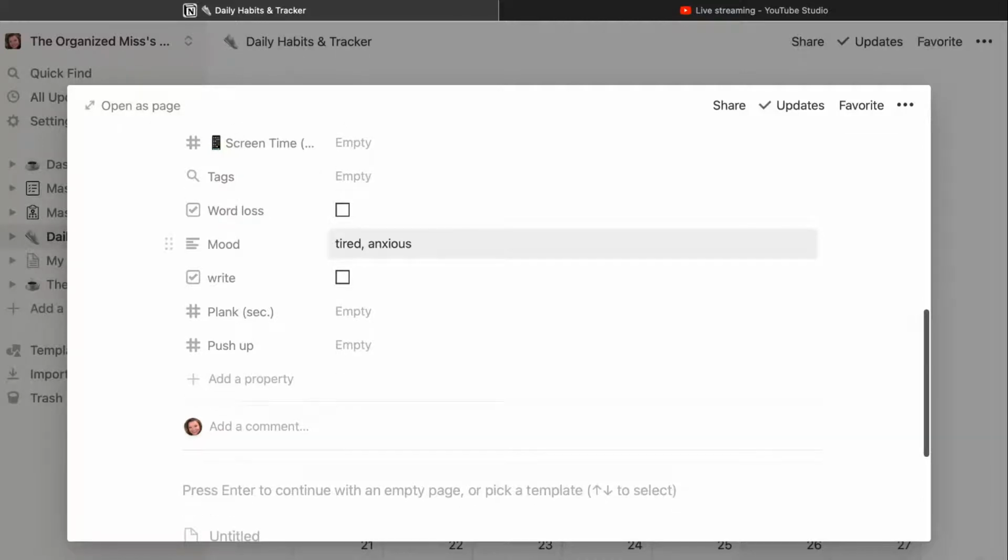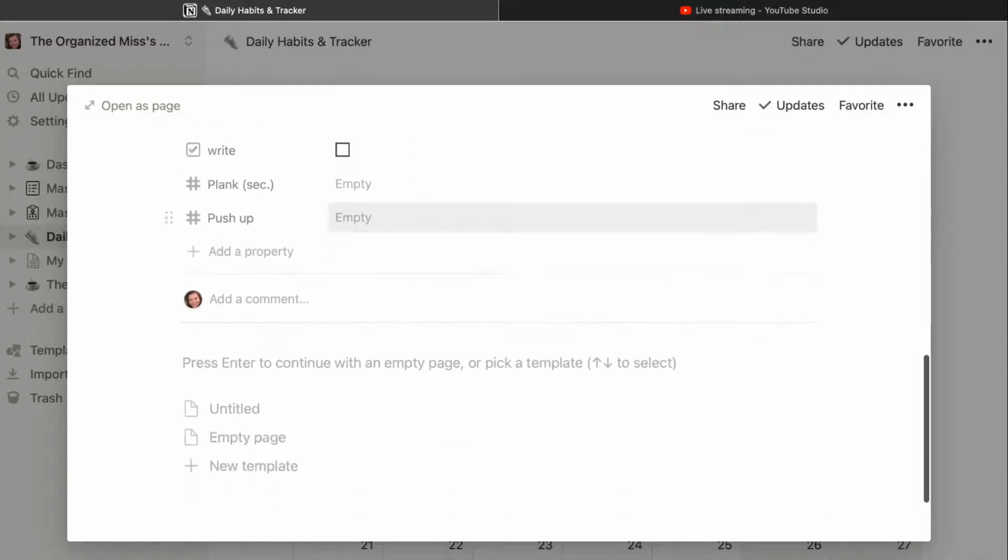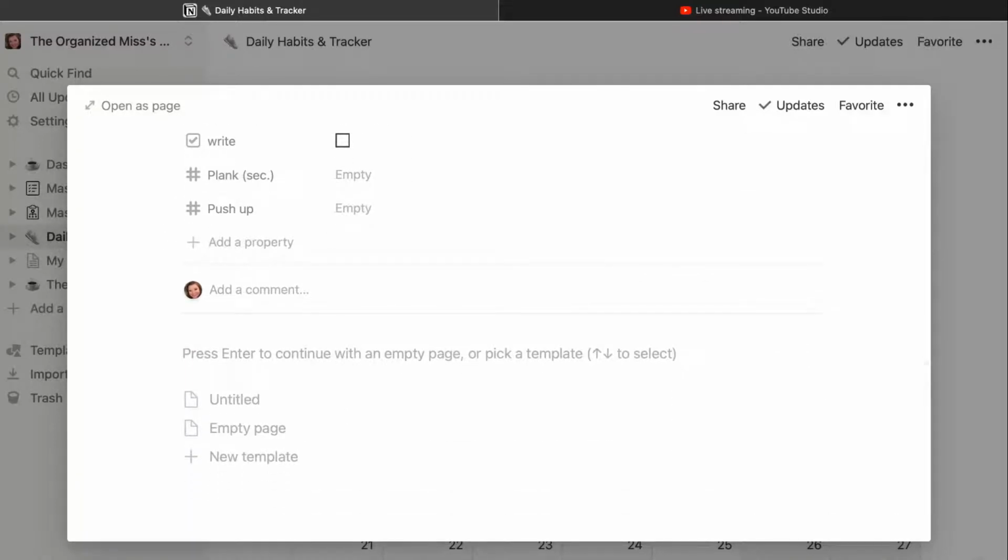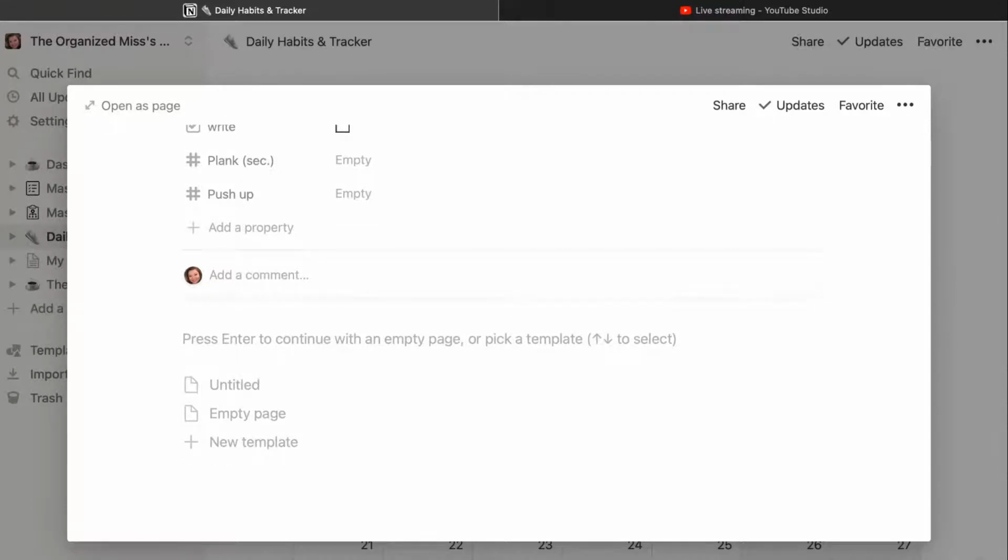My mood today. Did I write? No. Did I exercise? No. And then I put down in this section here, this is where I would journal anything about the day that I wanted to keep here. I do keep a paper planner and a paper journal where I do kind of a lot of that. But sometimes I just want to keep something here for reference. And that's what I would put there.